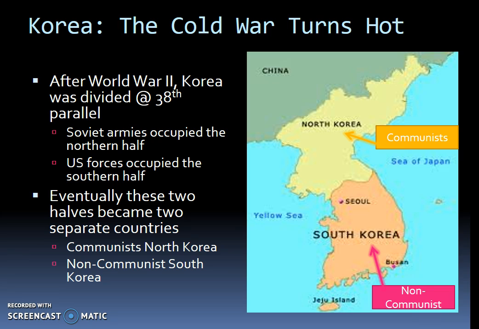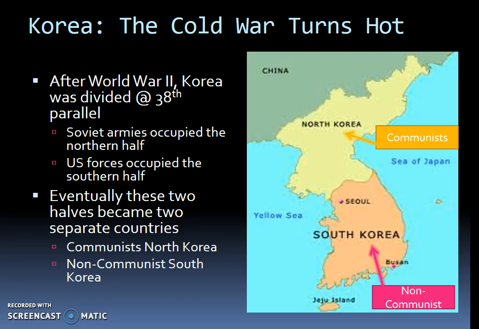So Korea is on your screen on your right. It is located on the Korean Peninsula. It is south of China and it is bordered by the Sea of Japan and the Yellow Sea. So that is where Korea is located in the world.